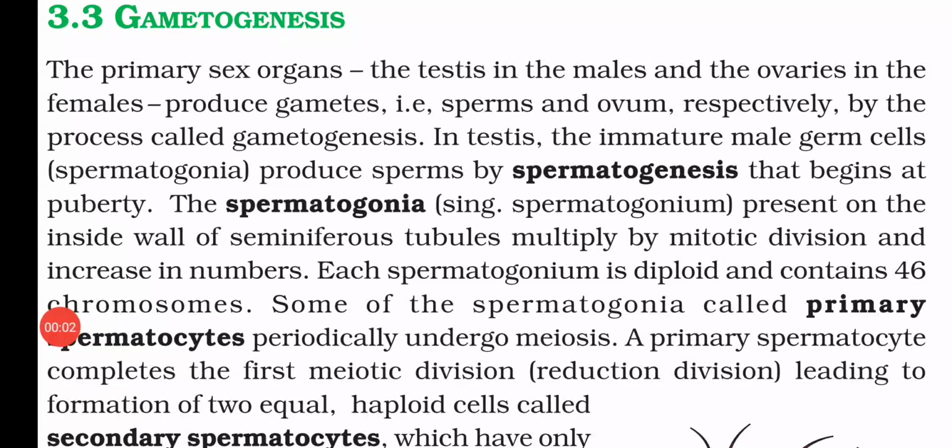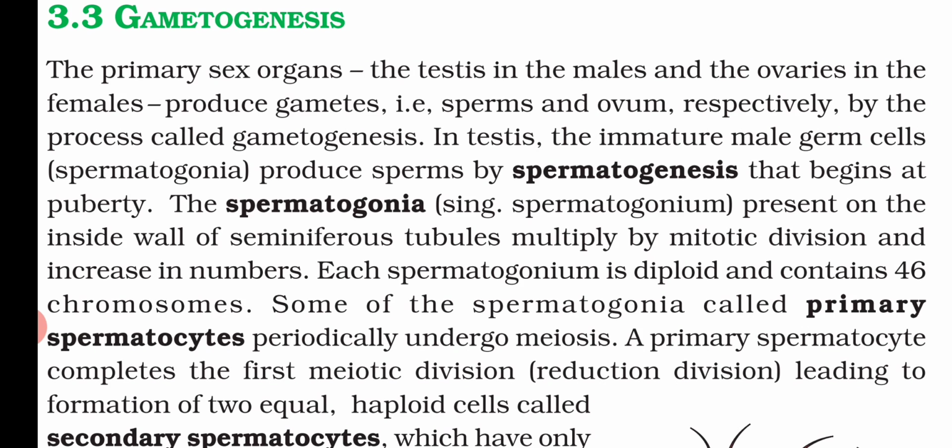Now in spermatogenesis, the spermatogonia present on the inside wall of the seminiferous tubule start to multiply by mitotic division and increase in number. The spermatogonium is diploid, and that is why it contains 46 chromosomes. Each diploid cell contains 46 chromosomes in human beings.